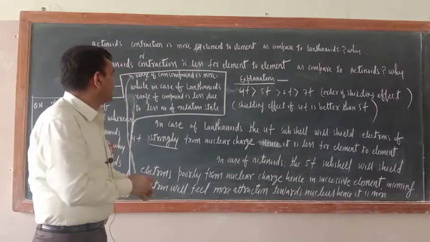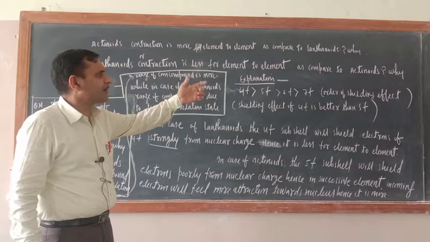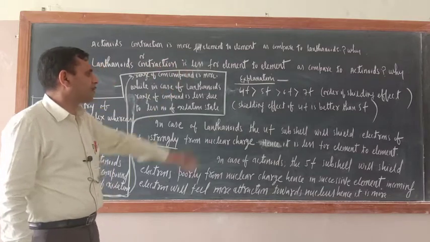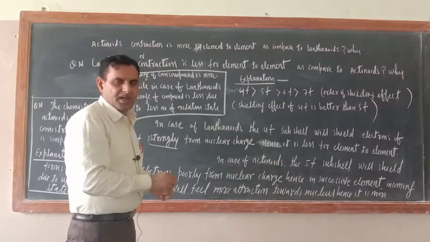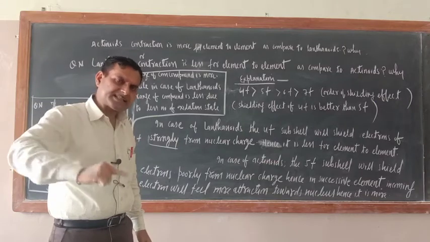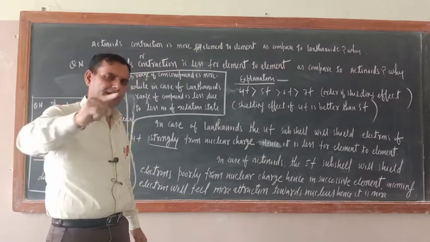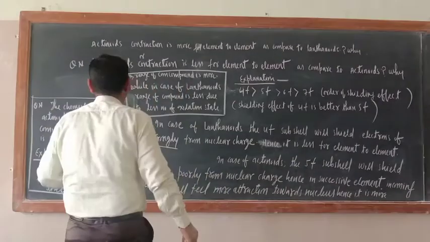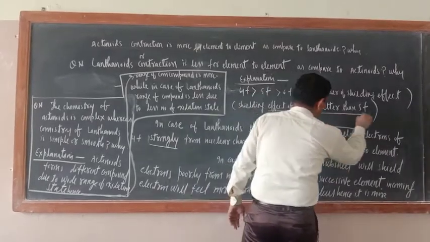Now just see, what is our question? Lanthanide contraction is less for element to element as compared to actinides, or actinide contraction is more for element to element as compared to lanthanides. Why? A very simple answer is there. In the case of lanthanides and actinides, electrons are successively filled in 4f or 5f: 4f in the case of lanthanides, 5f in the case of actinides.